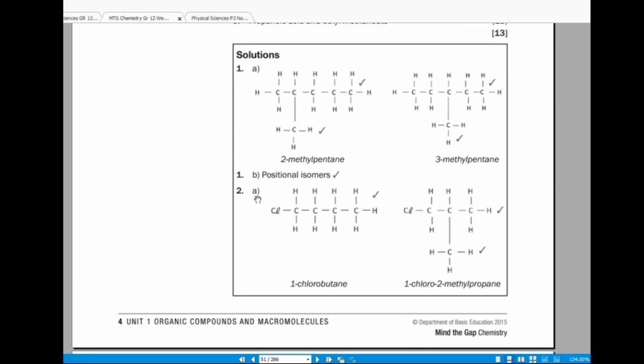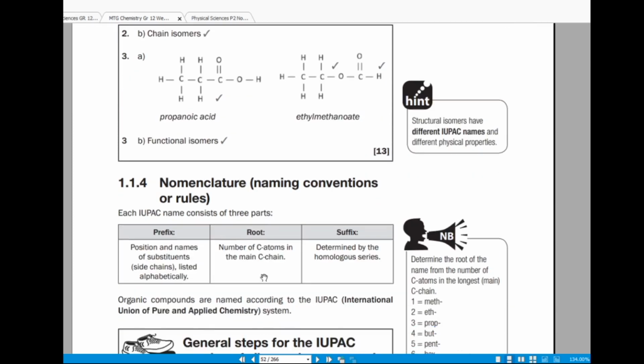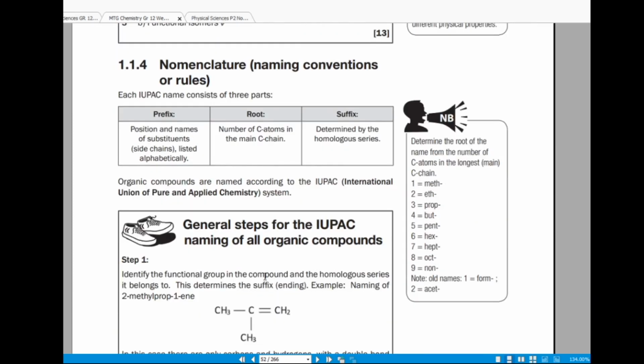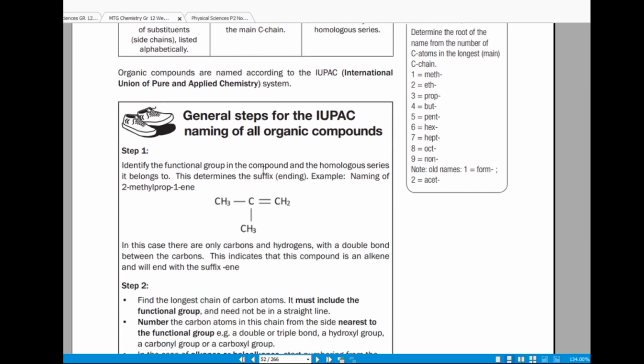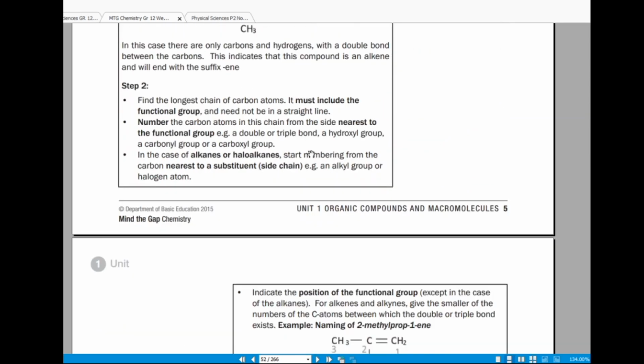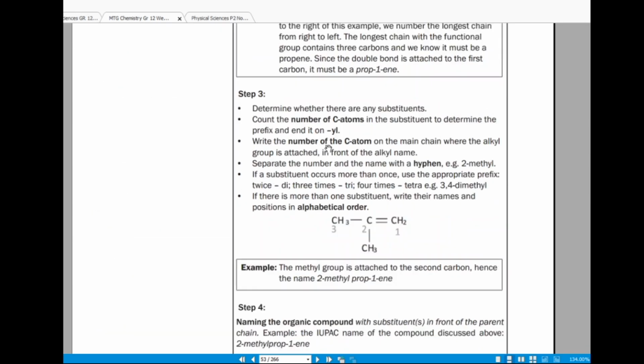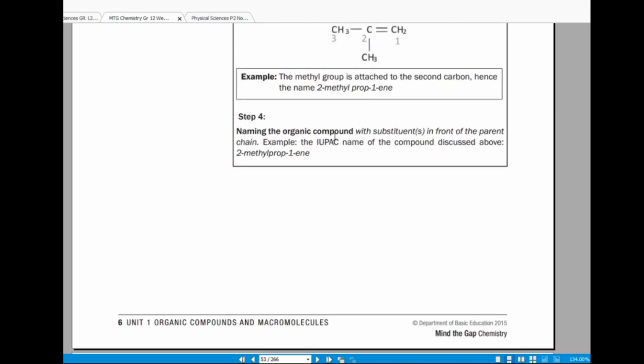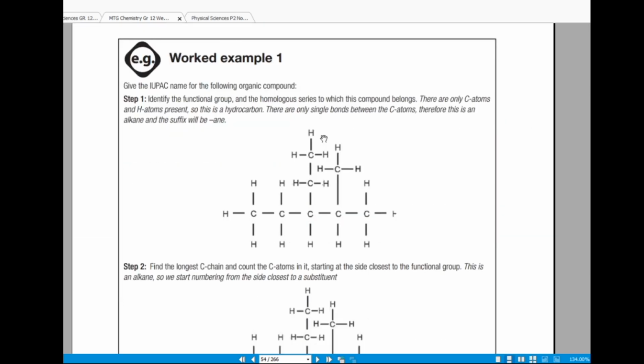So this is an activity. I want to rush to question papers. Right, so now naming conventions, the naming rules, the IUPAC naming system. Each IUPAC name consists of three parts: the prefix, the root, and the suffix. I won't go much into detail with the steps or the rules of naming organic molecules. We will get used to them as we do more questions. This is an example.